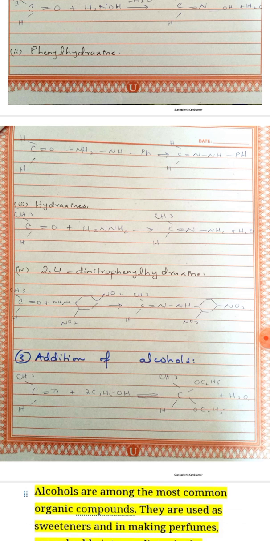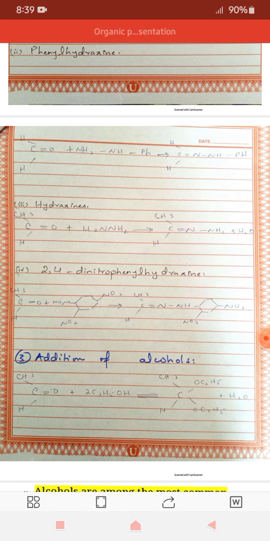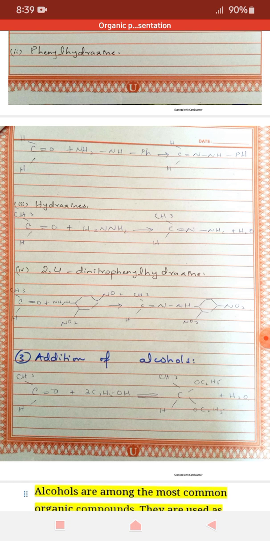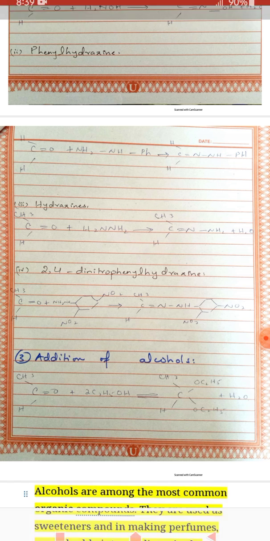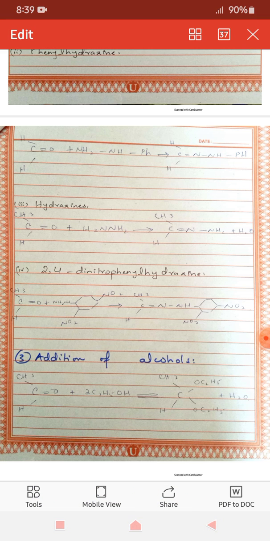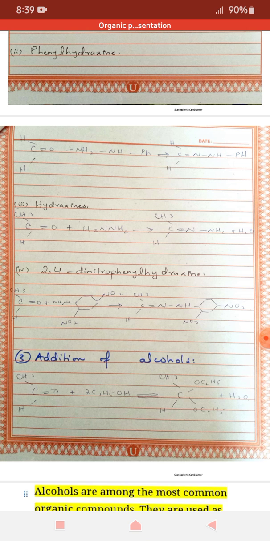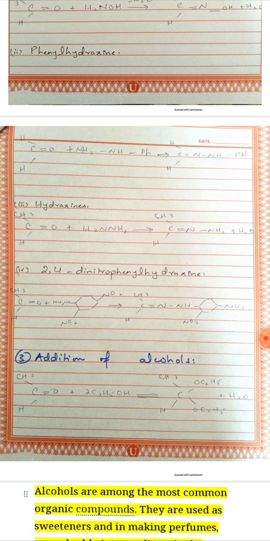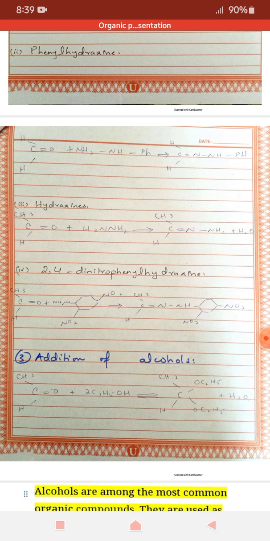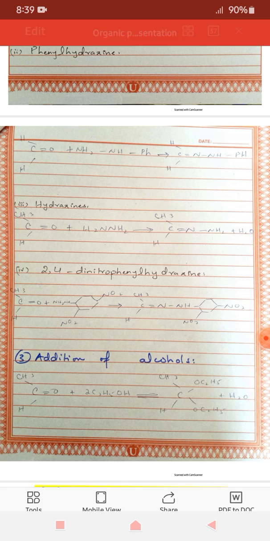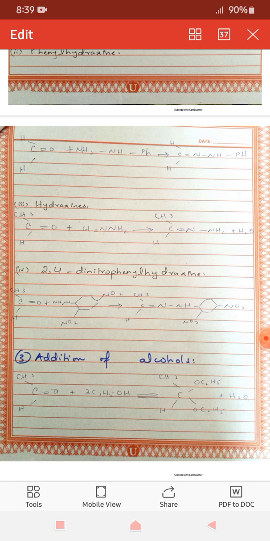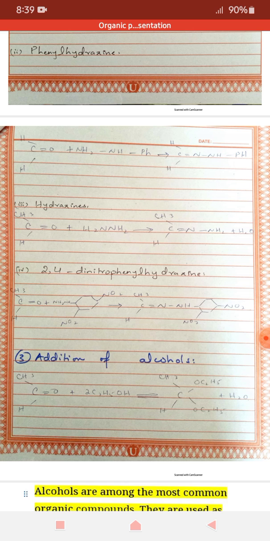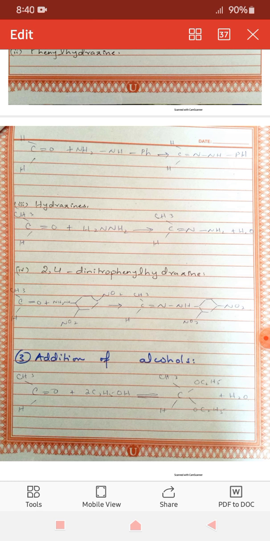And the fourth one is 2,4-dinitrophenylhydrazine addition to an aldehyde or ketone. Here it can be named as acetaldehyde 2,4-dinitrophenylhydrazone. Third one is addition of alcohols. Simply, alcohols are added to the aldehydes or ketones and form the respective product. Here this product is known as 1,1-diethoxyethane.